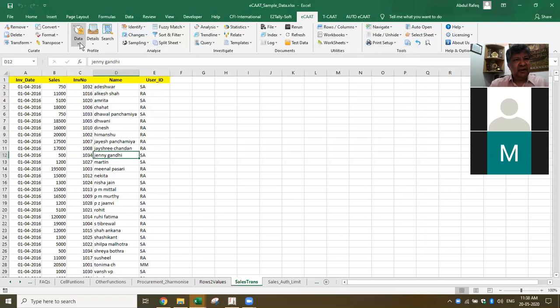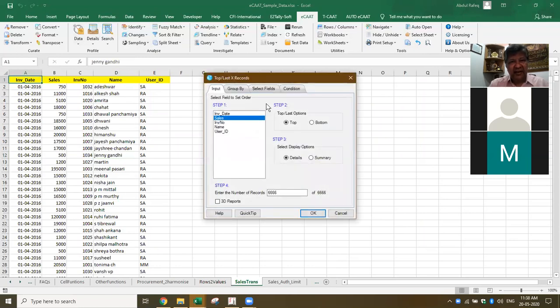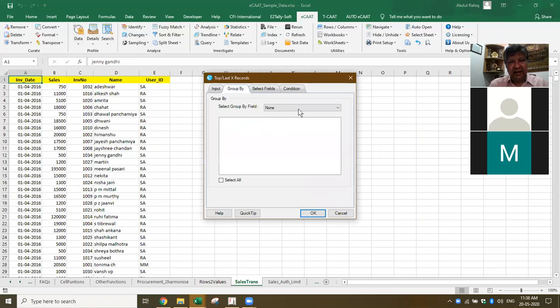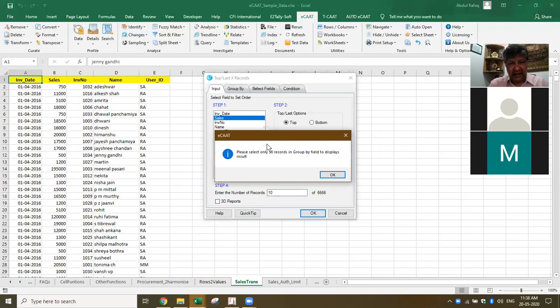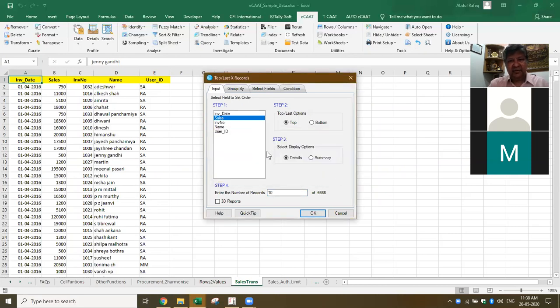Let's see whether I can get the top X for all the customers. I think there is a restriction that it will give 50 at a time. Let me see. So here I wanted sales. I wanted group by based on the customer. Yeah, so it's giving me everything. Let's say select all. Then input. Now here I want to select, let's say, top 10. Details. Okay, it says only 50 can be selected in this case. So that's the restriction there.